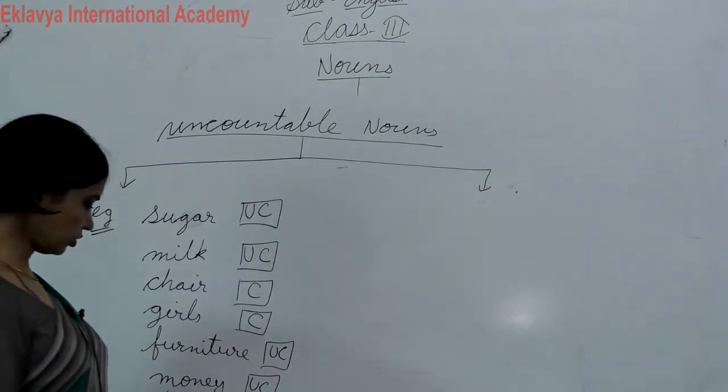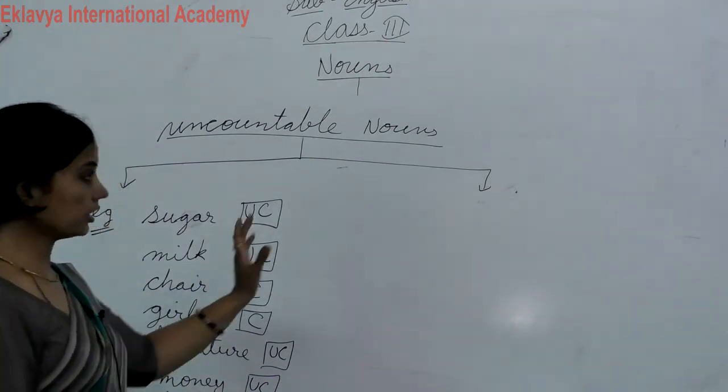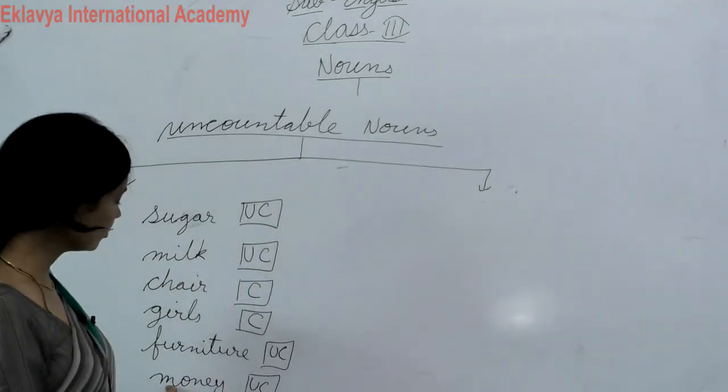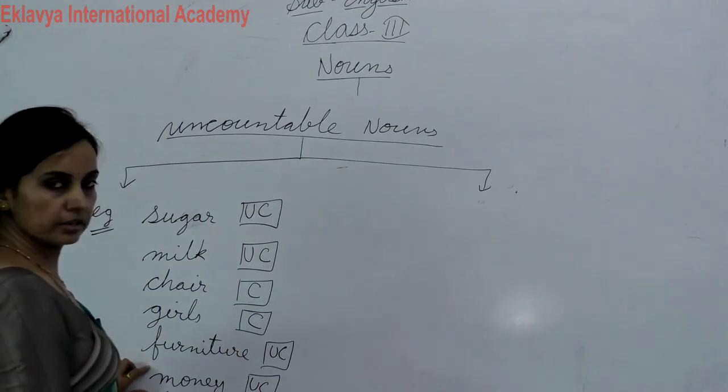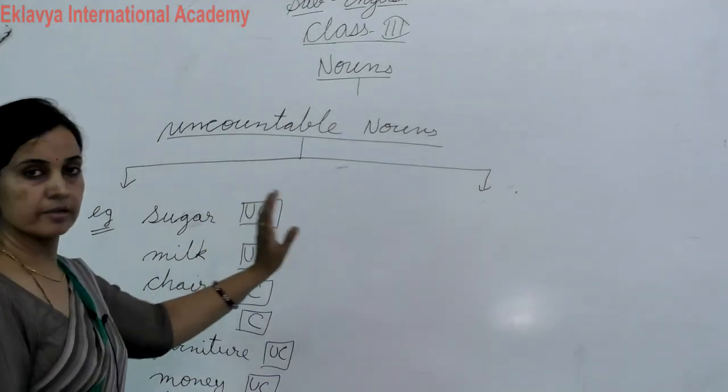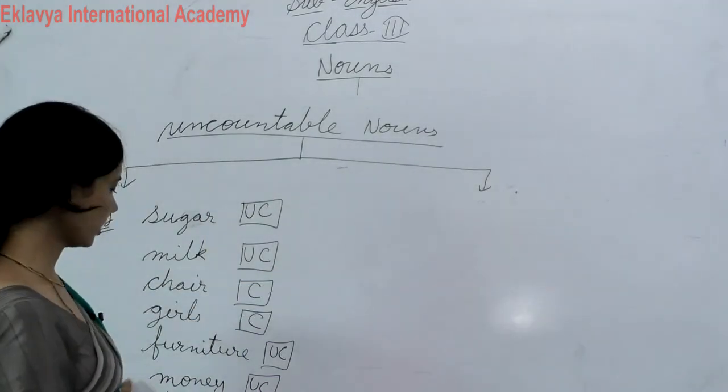In money, students, you can count rupees, but money we cannot count. So money is uncountable, but rupees can be counted.